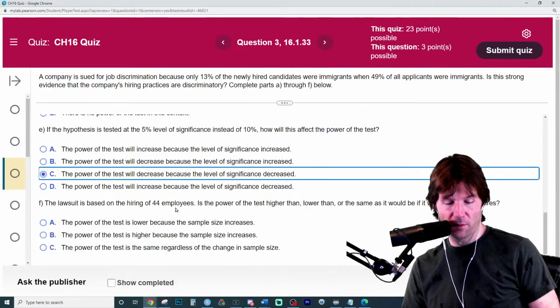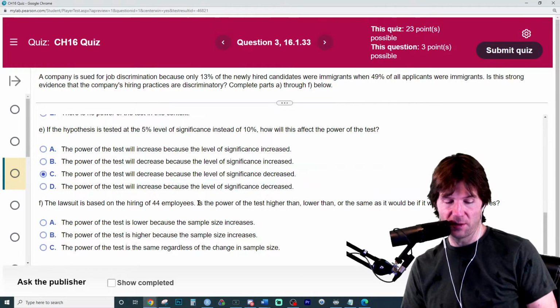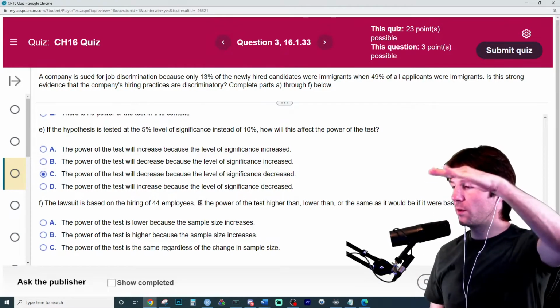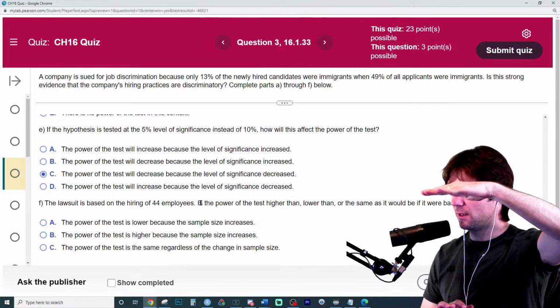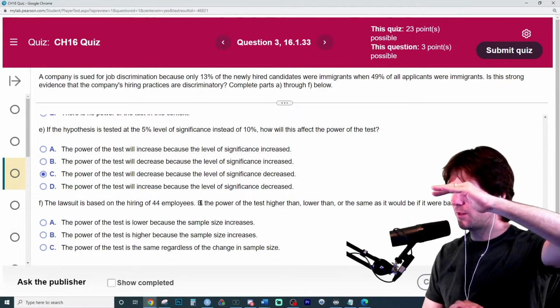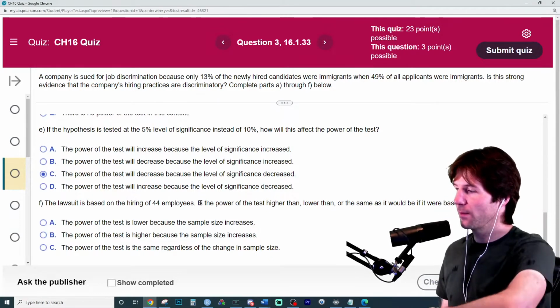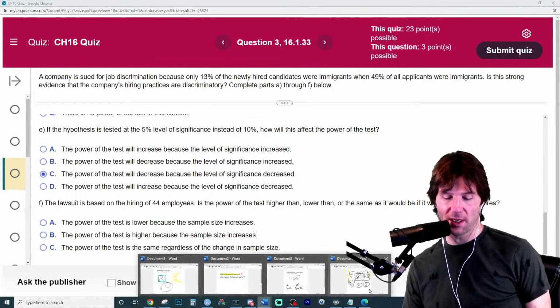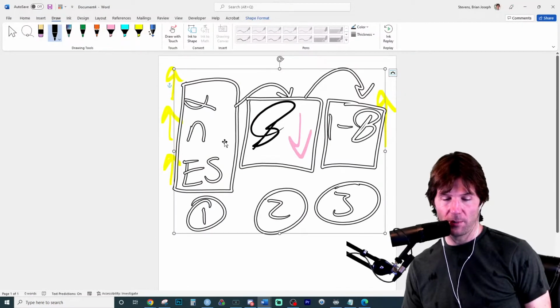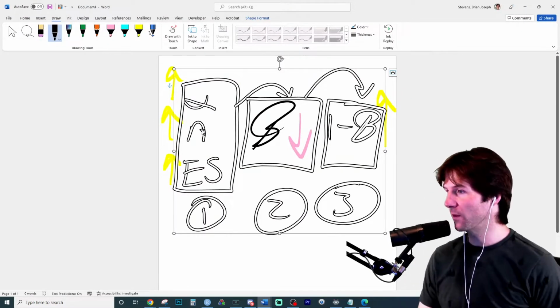And the lawsuit is based on 44. How does this compare to 15? How is 44 to 15? And this is talking about the sample size right here. So they're talking about based on 44 instead of 15.